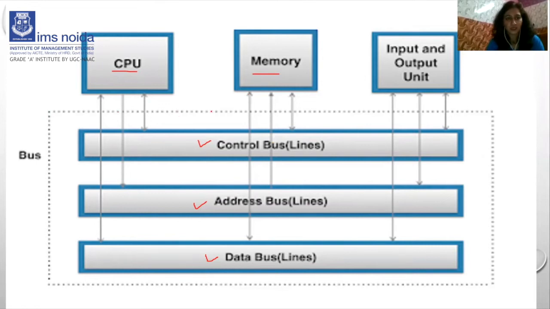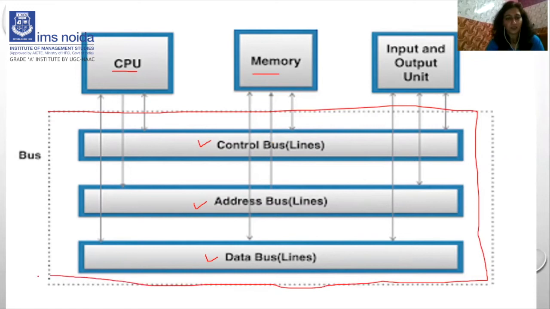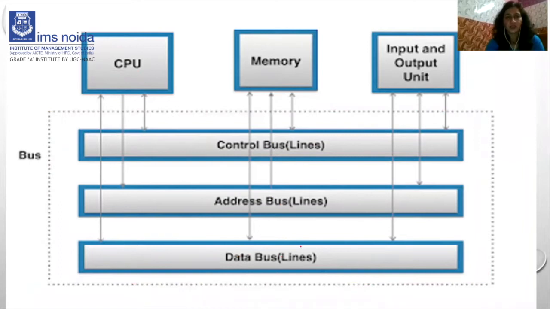As you can see, this dotted line shows a bus, which contains three different types of buses: control, data, and address bus. A bus is also known as a line, so the control bus is also known as the control line, the address bus as the address line, and the data bus as the data line, right?